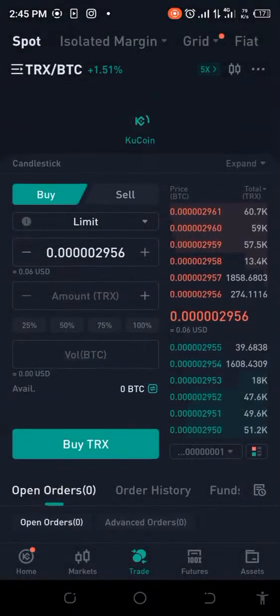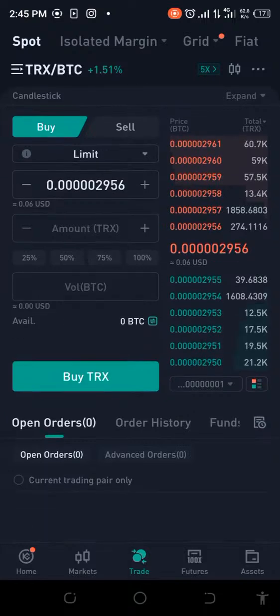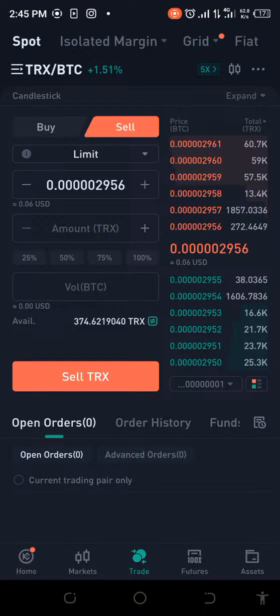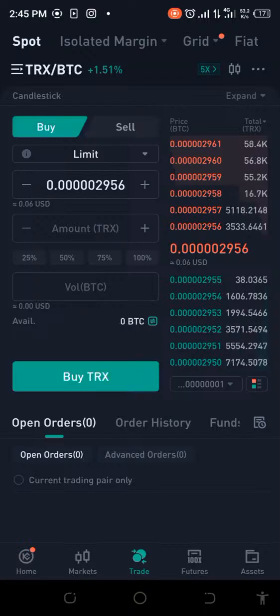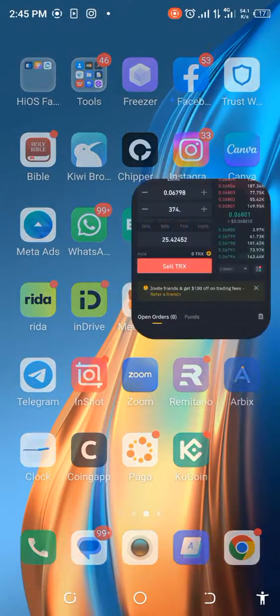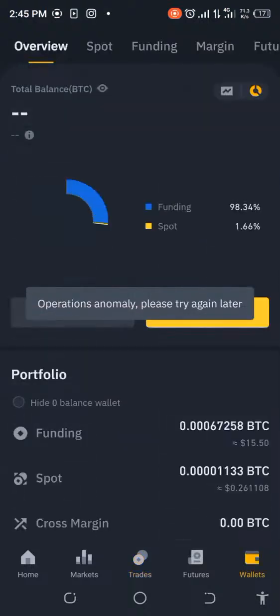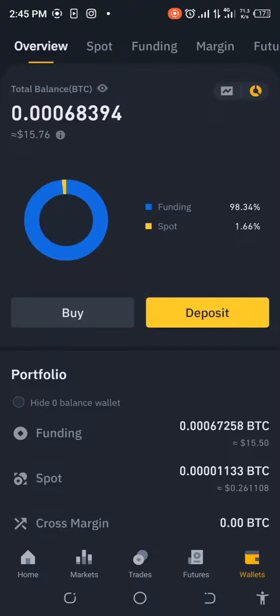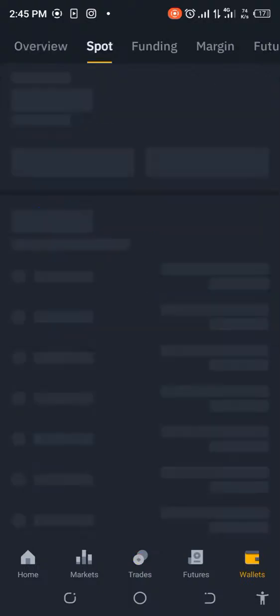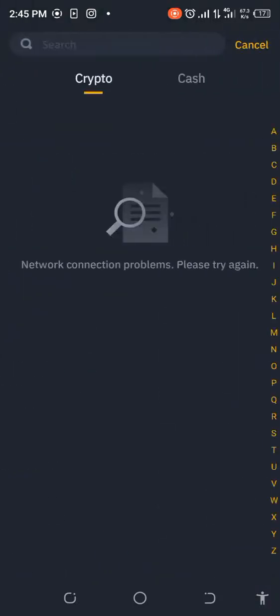Okay, so was this successful? Okay, it was. All right, so now what we have is we have our TRX, okay? So now let's go over to where we're going to send this, okay? So we need to deposit it back into our Binance, hoping that we would eventually make profit in this. Of course, if you're using a bigger capital, all this will not be a problem, right? So I just want to go ahead and deposit this back.